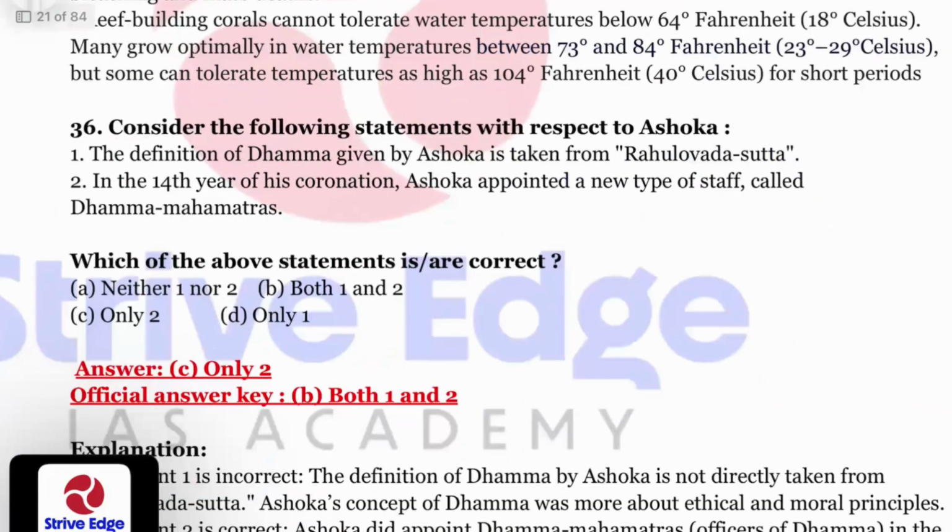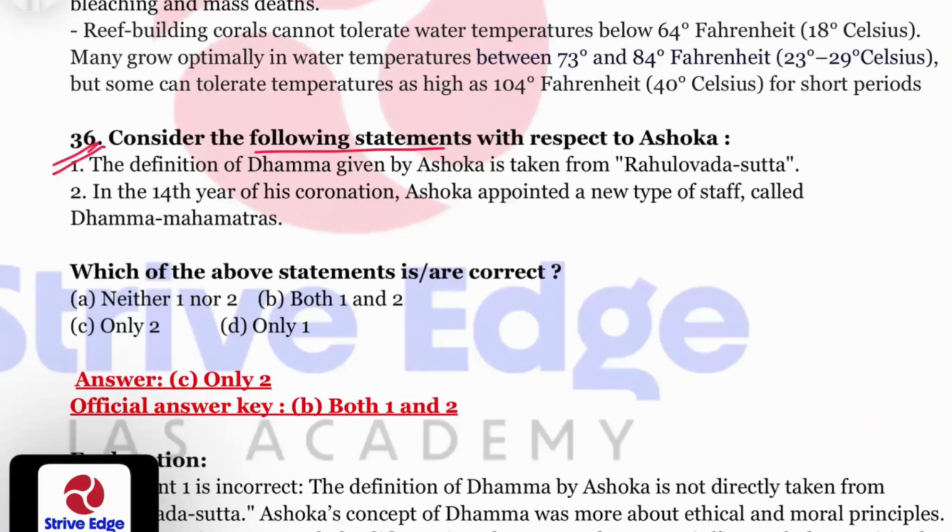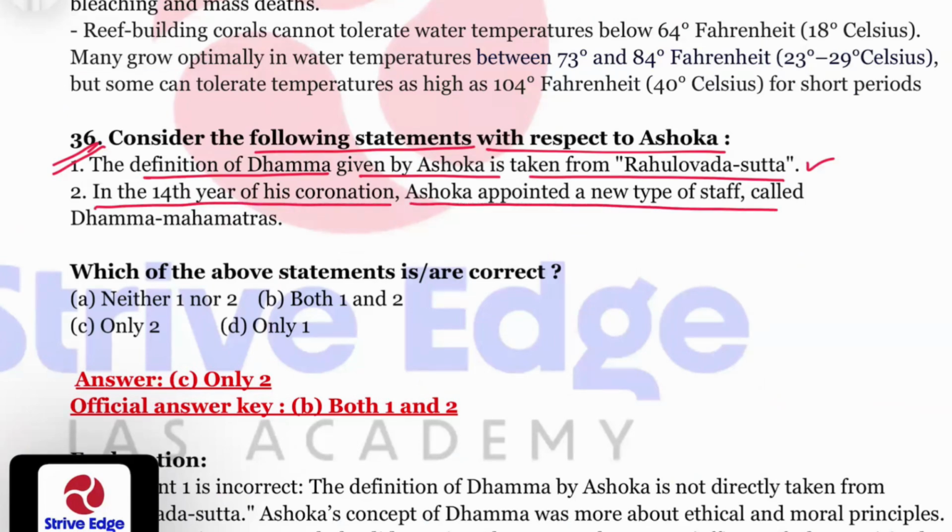Question number 36. Consider the following statements with respect to Ashoka. The definition of Dhamma given by Ashoka is taken from Rahulovada Sutta. In the 14th year of his coronation, Ashoka appointed a new type of staff called Dhamma Mahamatra. So both the statements are correct. Option B is the correct answer.